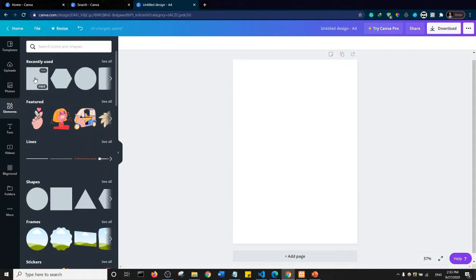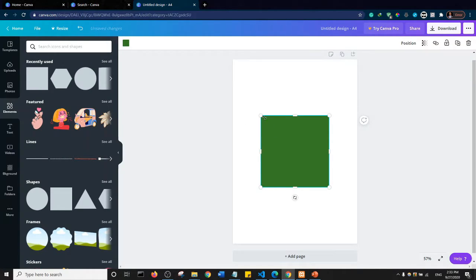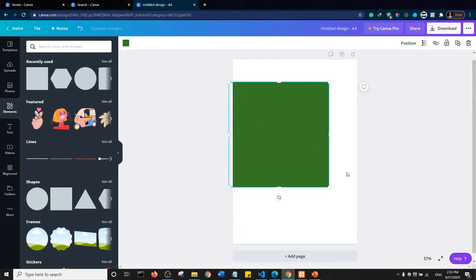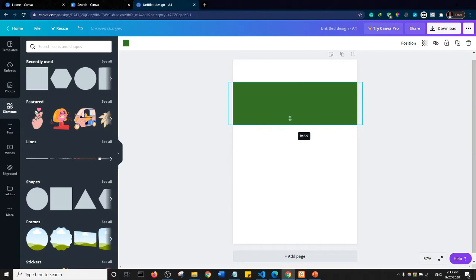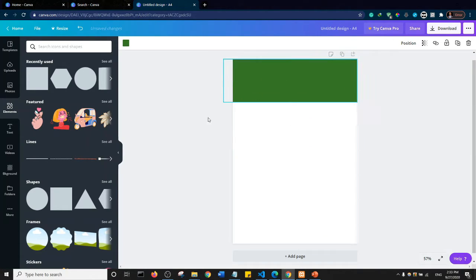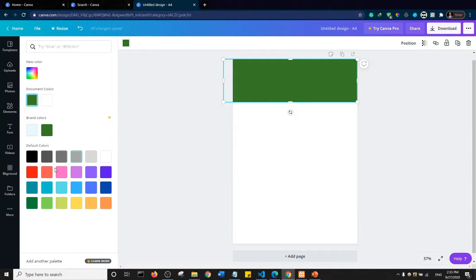So I can simply select this, and let's say I just make it bigger, and I can change the color. If I click on this, I can come here and click on color, and I can change the color to whatever I want. So those are the options we have on Canva, right? And also there are more things you can do.